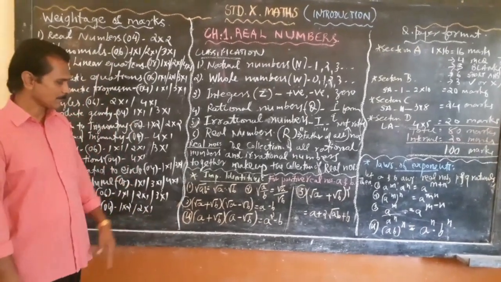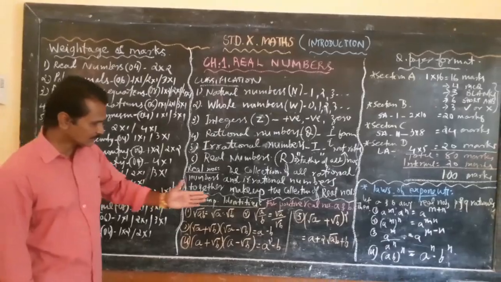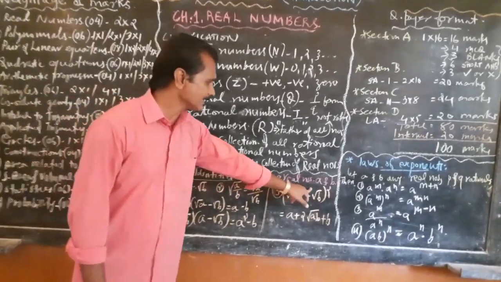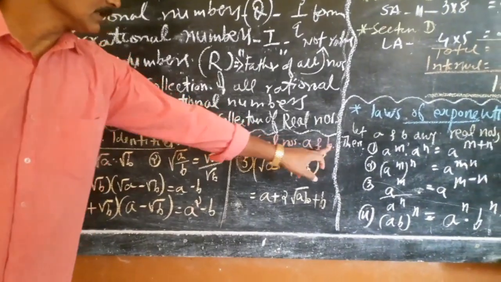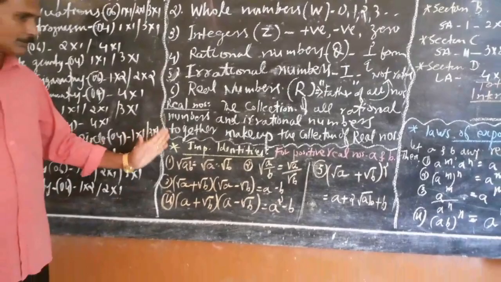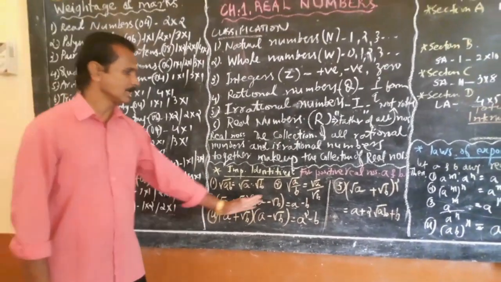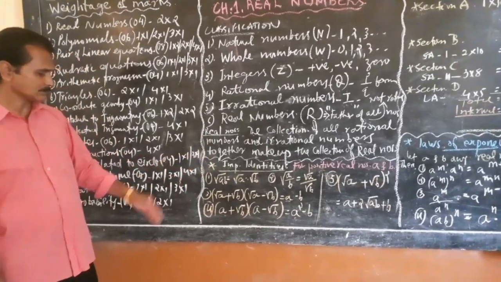And now let us see the important identities. What is given here? For positive real numbers a and b, two positive real numbers, you need to remember 5 identities. These 5 identities are all very important.